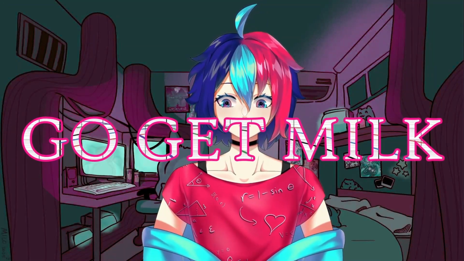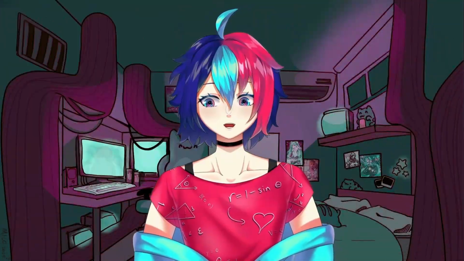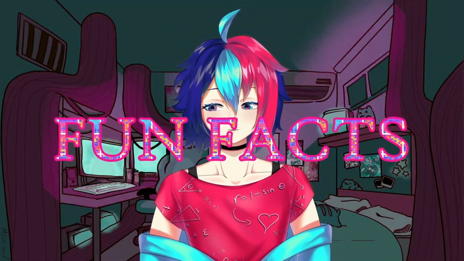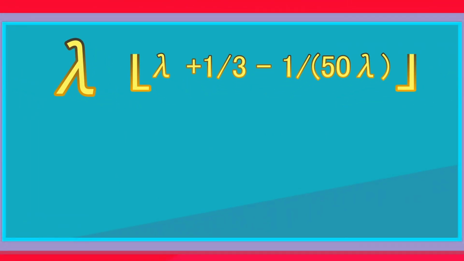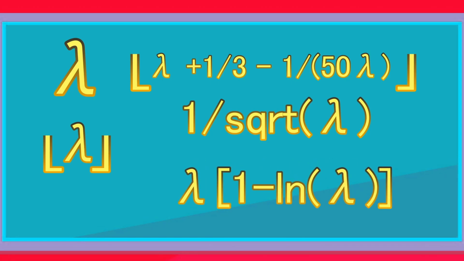Now before I leave this video and inevitably destroy my PC by attempting to edit this properly, I have some fun facts about our distribution. If your mean is lambda, then your median is the closest integer below lambda plus 1/3 minus 1 over 50 times lambda. Your mode is the closest integer below lambda. Your skewness is 1 over the square root of lambda. Entropy is lambda times 1 minus the log of lambda, assuming that your lambda is small enough.